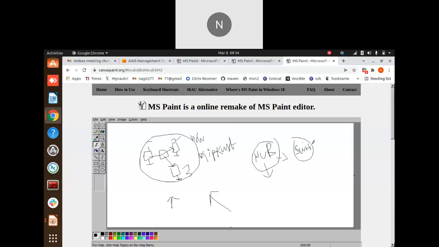We have the switches. So what does a switch do? For people like us, we identify ourselves with names, and we call each other using names, right? In the same manner in the computer world, computers recognize devices with a MAC address. So this will have a different MAC address, and this will have a different MAC address.